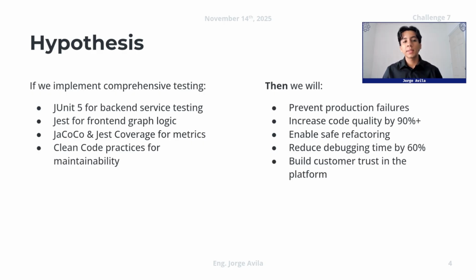Talking about the hypothesis, if we implement comprehensive testing in this application with JUnit for backend service testing, Jest for front-end graph logic, Jacoco and Jest coverage for metrics, and clean code practices for maintainability, like documenting the code, documenting the graph, and also documenting the tests and the issues we found, then we will prevent production failures, increase code quality by 90%, enable safe refactoring, reduce debugging time by 60%, and also build customer trust in the platform.